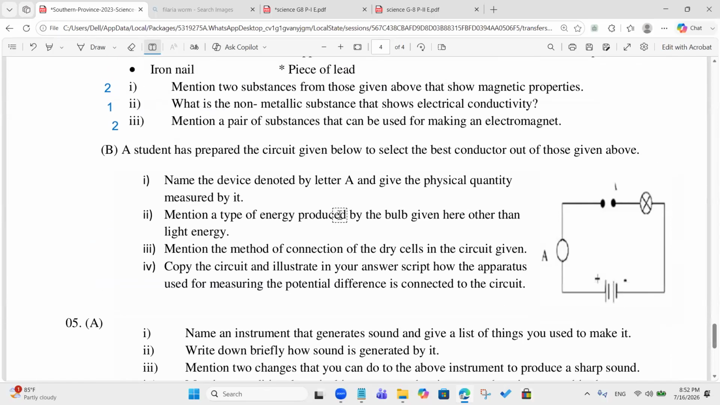Name the device. Okay, you can see a circuit. Name the device denoted by the letter A and give the physical quantity measured by it. Ammeter. Ammeter, sir.